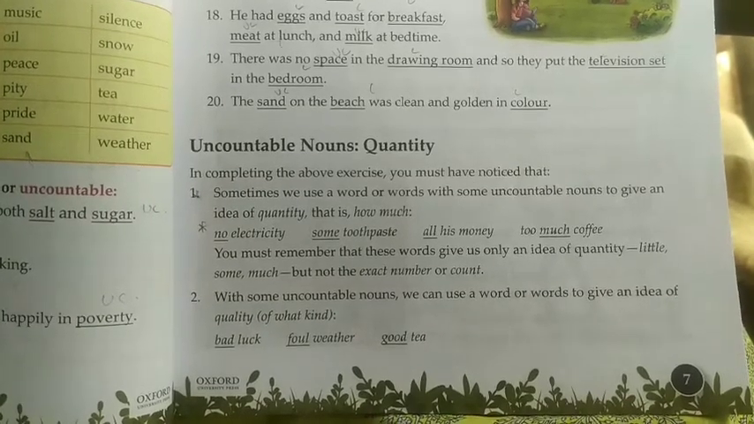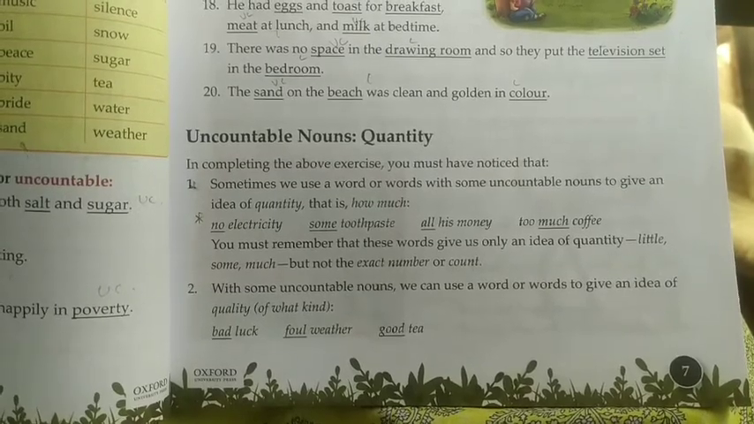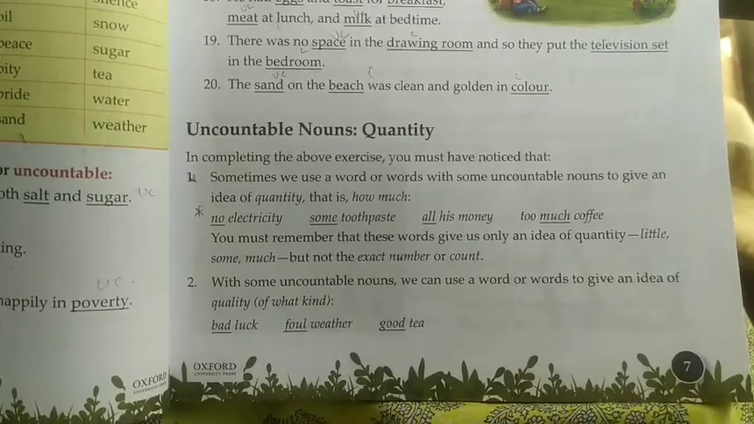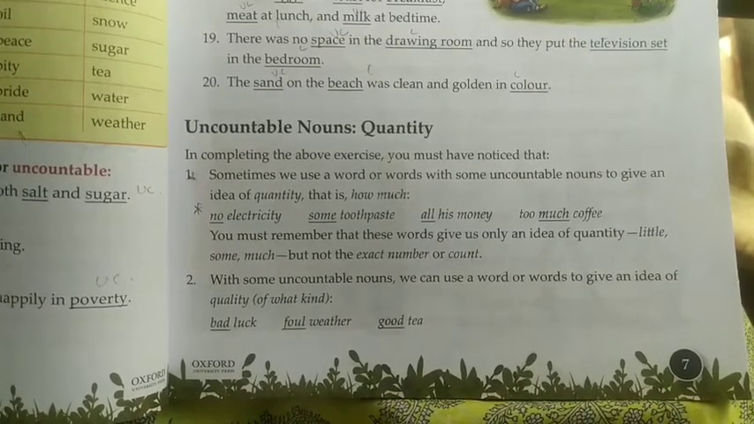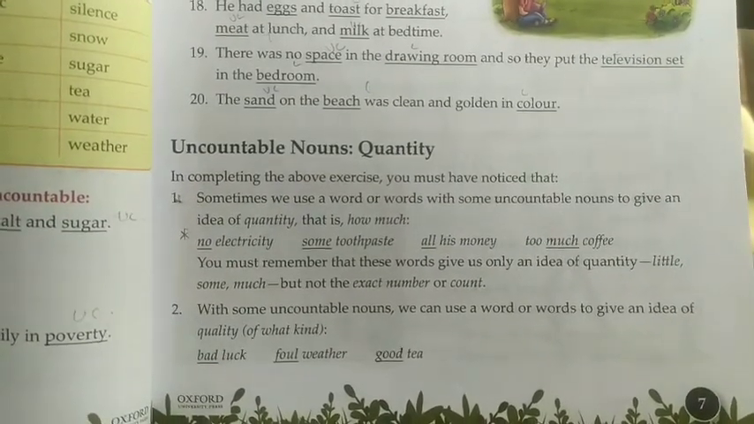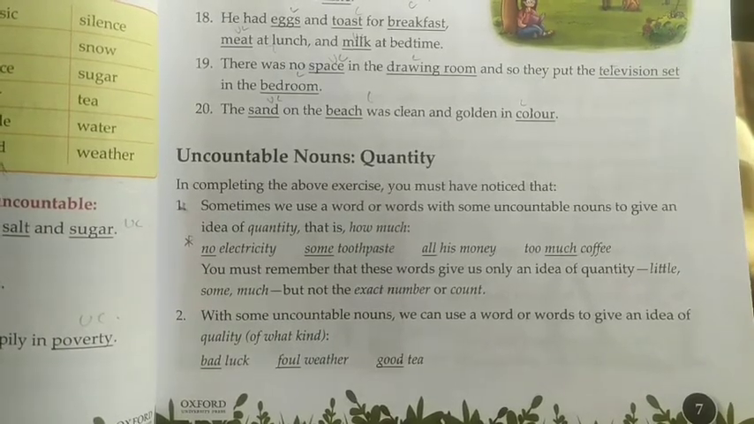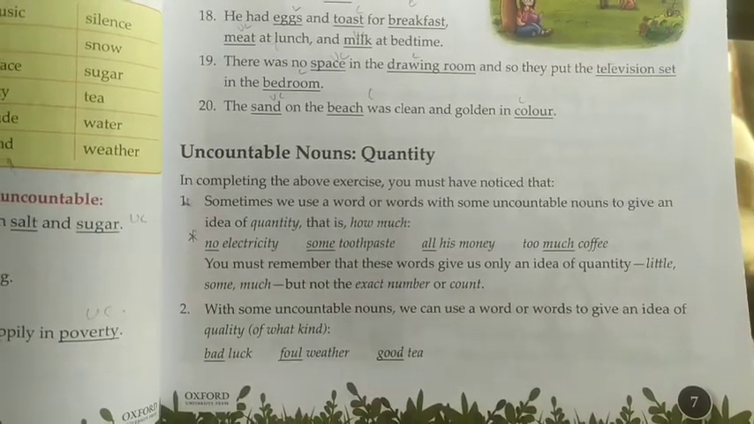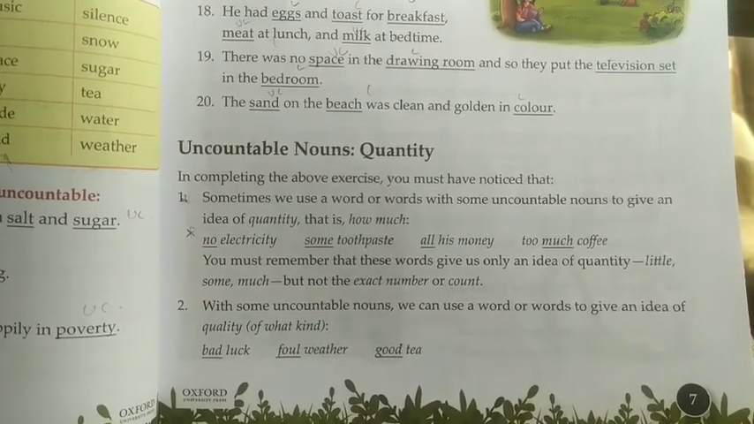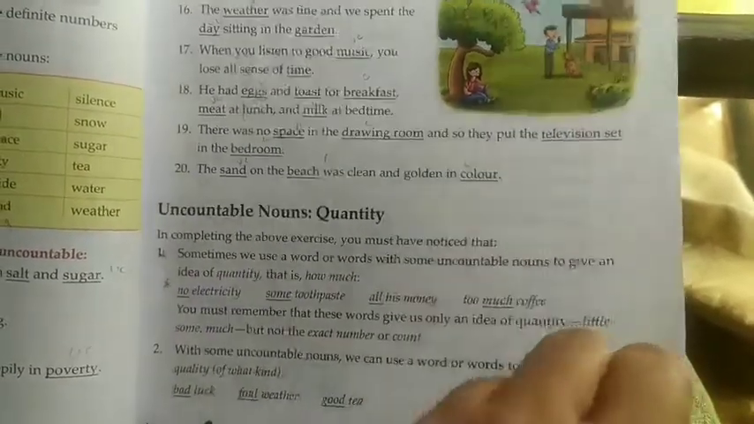I have told you before that we will use some, all, much, a little with uncountable nouns. But sometimes we use how much with the uncountable noun as well, just to have an idea about the quantity. Next, with some uncountable nouns, we can use a word or words to give an idea of quality, of what kind of uncountable noun it is, like bad luck, foul weather, green tea. Let's move to the next page.